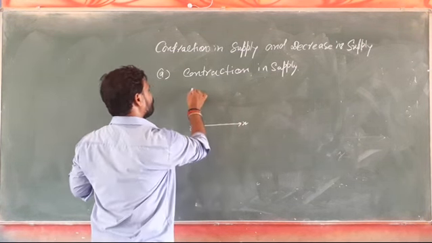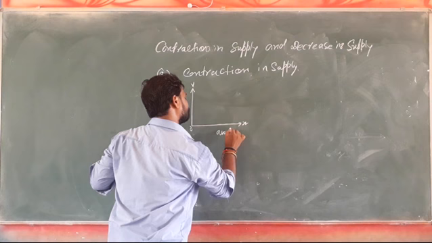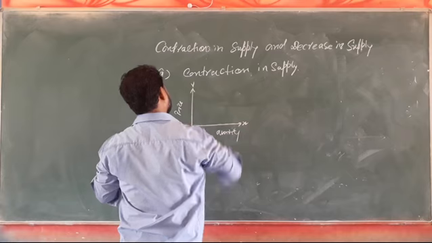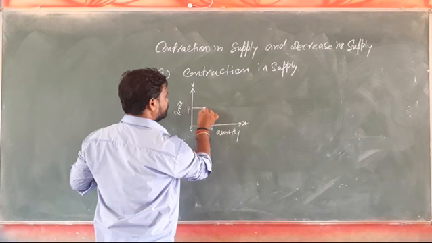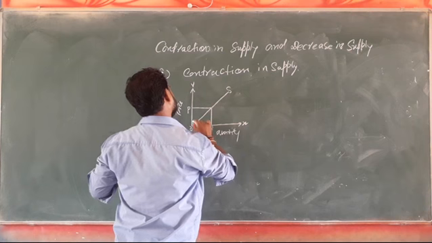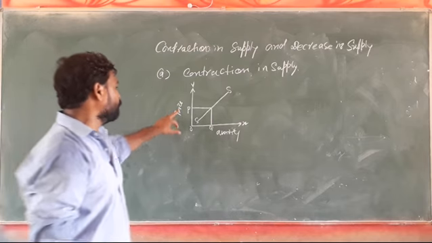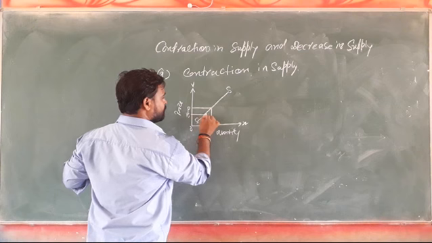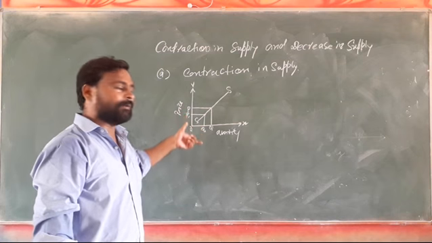X-axis, Y-axis. X-axis represents quantity, where Y-axis represents price. Now we have here initial price OP and initial quantity Q. Supply curve is SS. Now we are going to decrease the price of the commodity from OP to OP1. The price has decreased. That means supply will also decrease as a result of decrease in the price of the commodity.